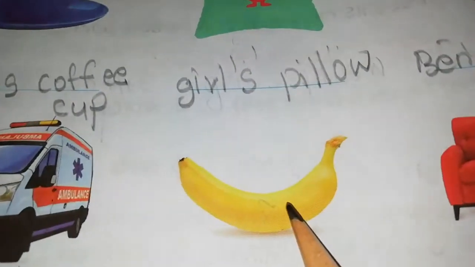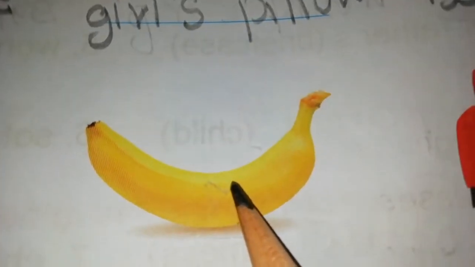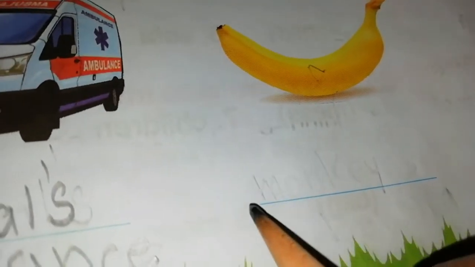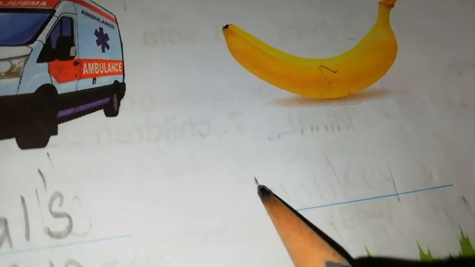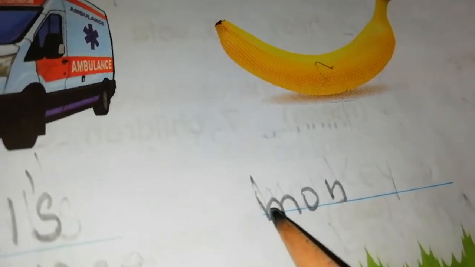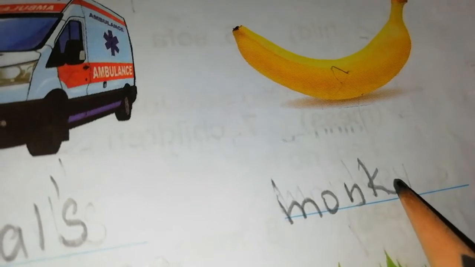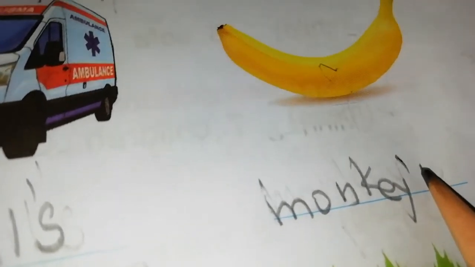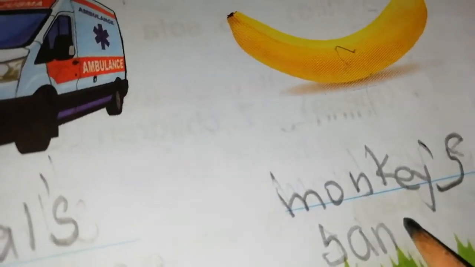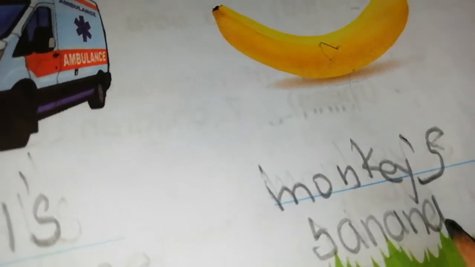Okay. Then what is this? Banana. Right. Whose banana it is? Monkey's banana. Always monkeys eat banana. Right. Yes. MONKEY apostrophe S. Monkey's banana. Okay.